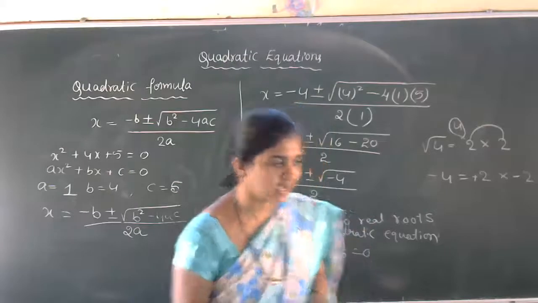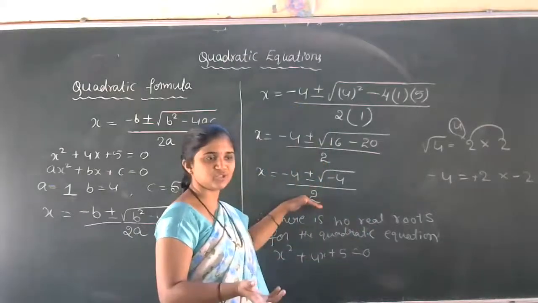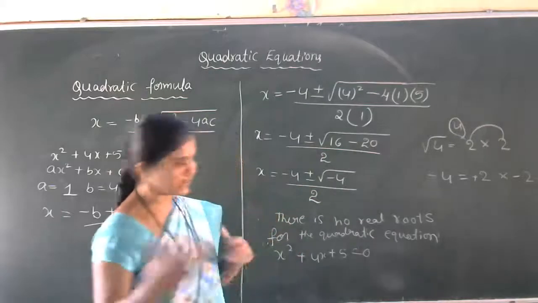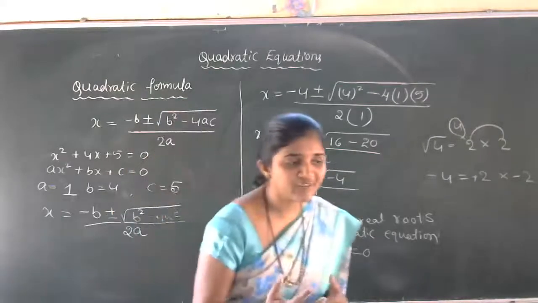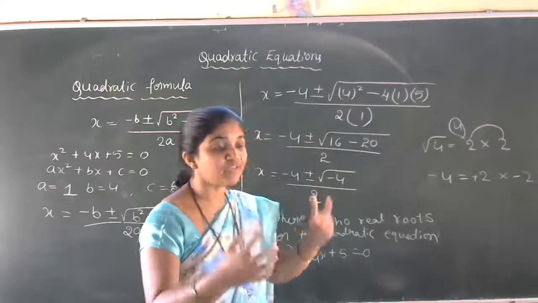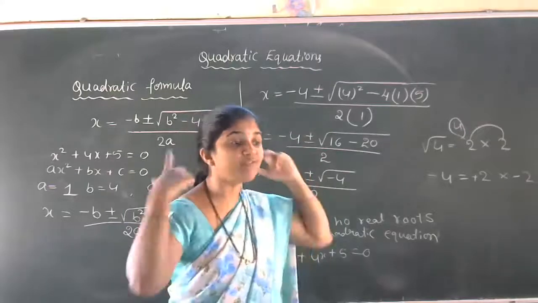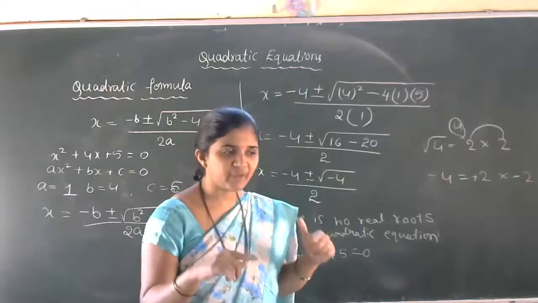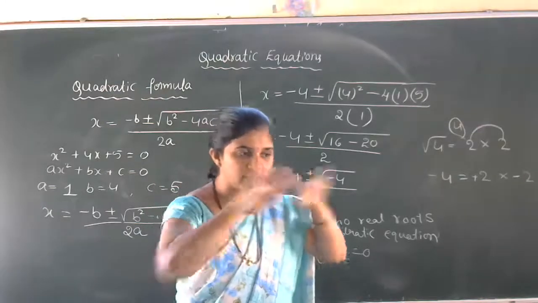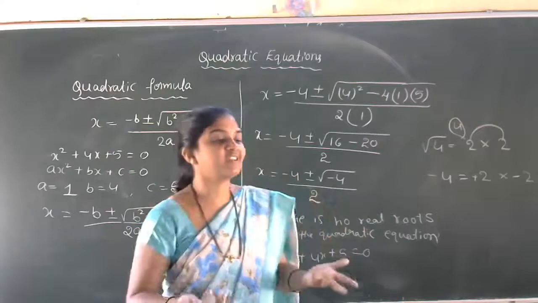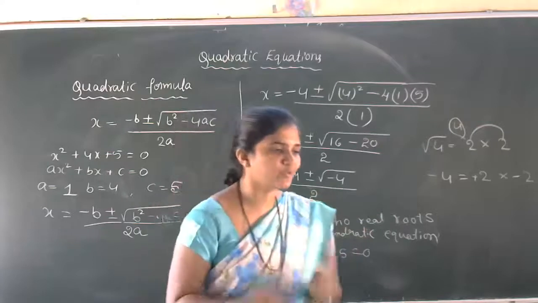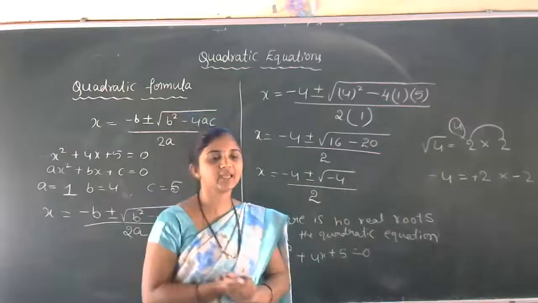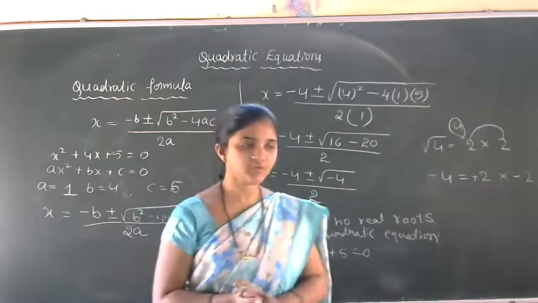Is that clear? If you get this type of situation, you have to write the conclusion that there are no real roots for the quadratic equation. How did we verify that? We verified it with the help of the factorization method, which we all know. In the factorization method, if we are not able to split the middle term, then it is clear there are no real roots for the quadratic equation. Got the idea of this problem, students?